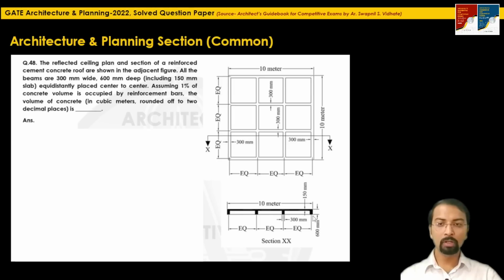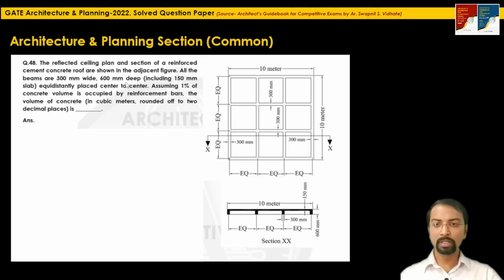The depth of beam is 600 mm, including the 150 mm slab, equidistantly placed center to center. Assuming 1% of concrete volume is occupied by reinforcement bars, the volume of concrete in cubic meters, rounded off to 2 decimal places, will be how much?